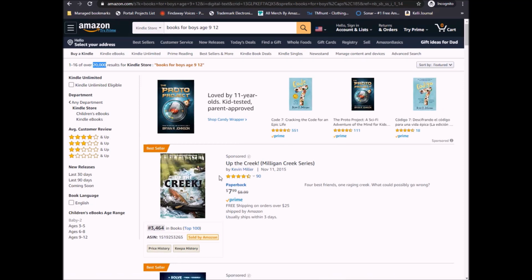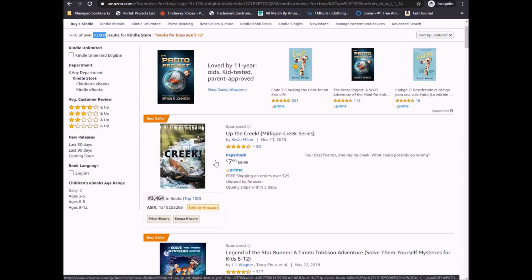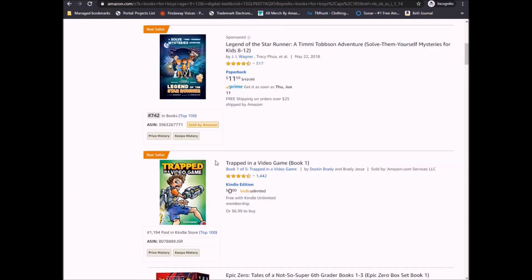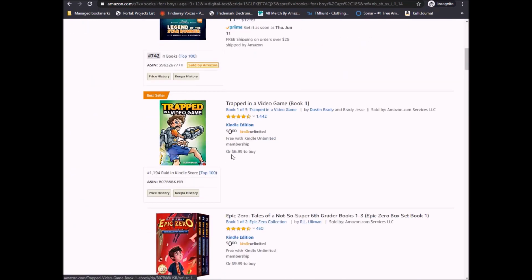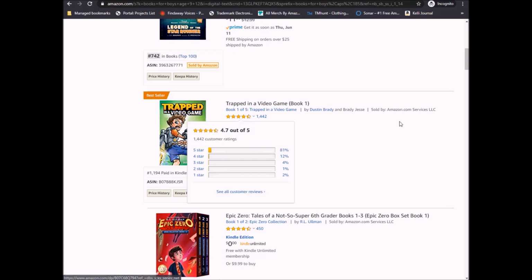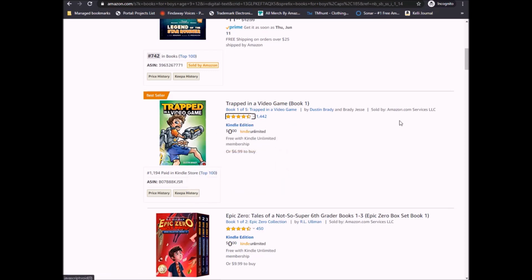Now this is a sponsored ad, which means these are ads that people are running. So the first actual book shown is right here. So you really want your book, if this is the keyword that you want to use, to be right here, first page placement towards the top. To find out how profitable it is, we need to look at the BSR, or the bestseller rank.